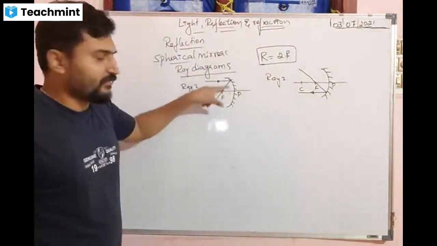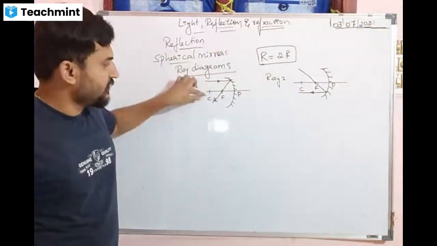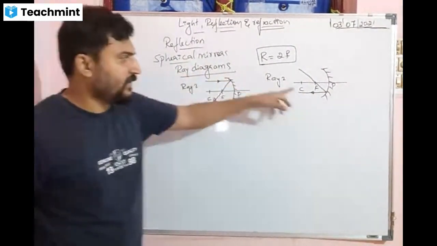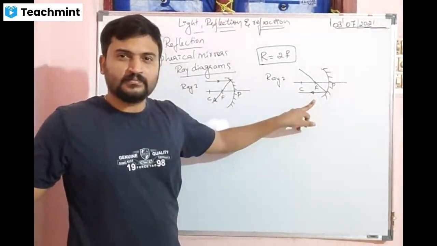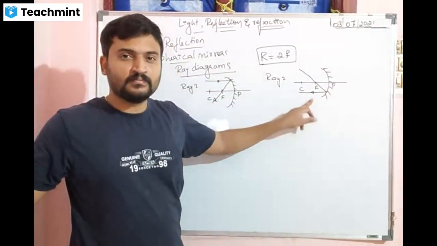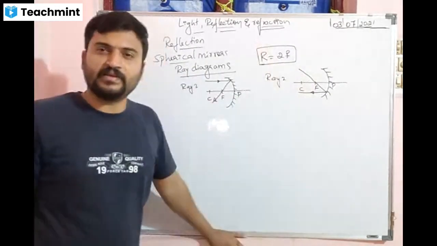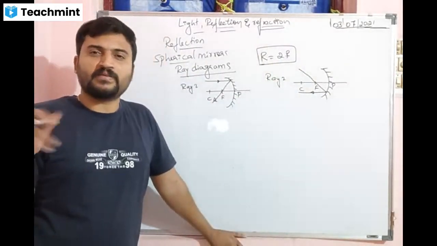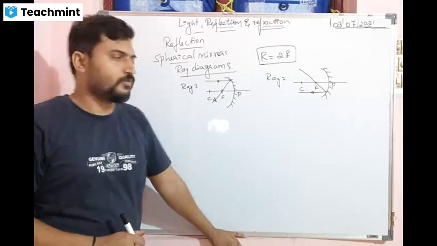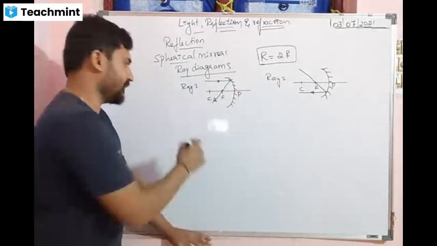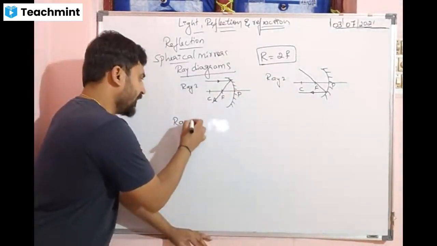Here, before reflection it was parallel, correct? Before reflection it was parallel. After reflection, it is parallel to the principal axis. Ray number 3.